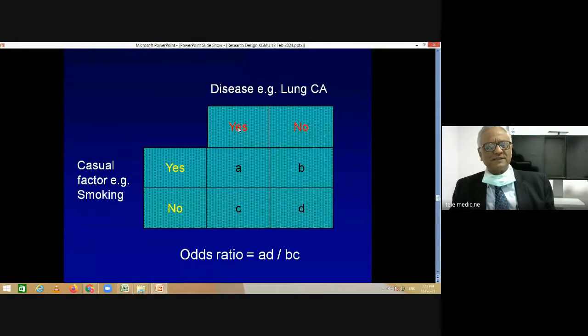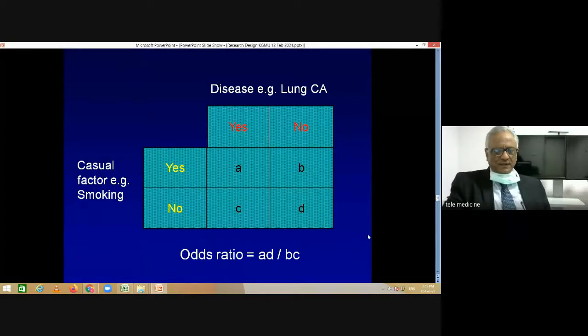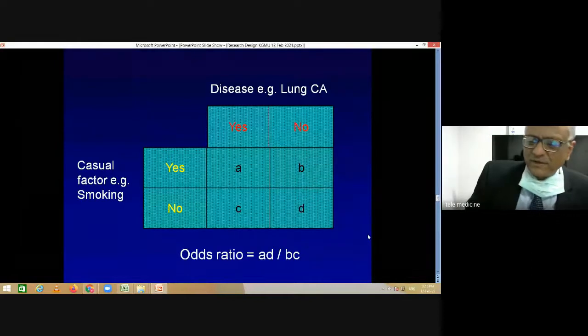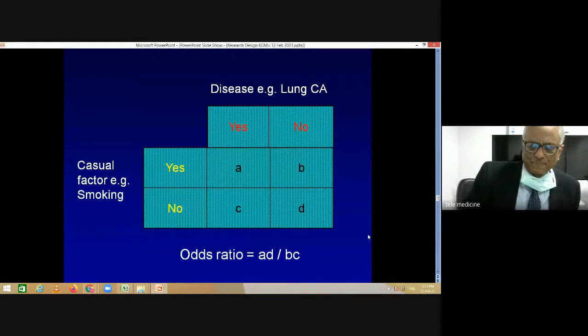So these are the cases, yes. These are the controls, no. And you find out whether they have smoking, yes or no in this group, yes or no in this group. And you calculate an odds ratio, which is calculated by AD divided by BC. So essentially you calculate the odds ratio. You cannot directly calculate the incidence. The odds ratio we think will approximate the incidence.